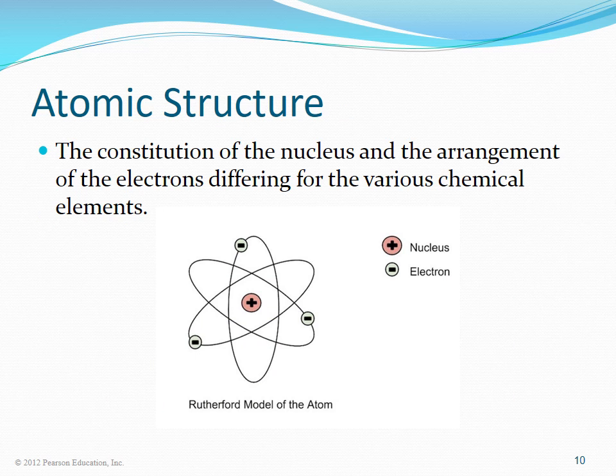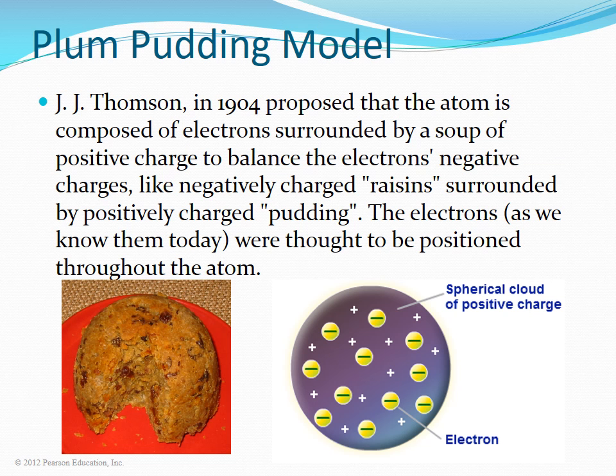Atomic structure describes the constitution of the nucleus and the arrangement of the electrons in an atom. The arrangement is different for the various chemical elements. J.J. Thomson in 1904 proposed that the atom is composed of electrons surrounded by a soup of positive charge to balance the electrons' negative charges, like negatively charged raisins surrounded by positively charged pudding. The electrons, as we know them today, were thought to be positioned throughout the atom.